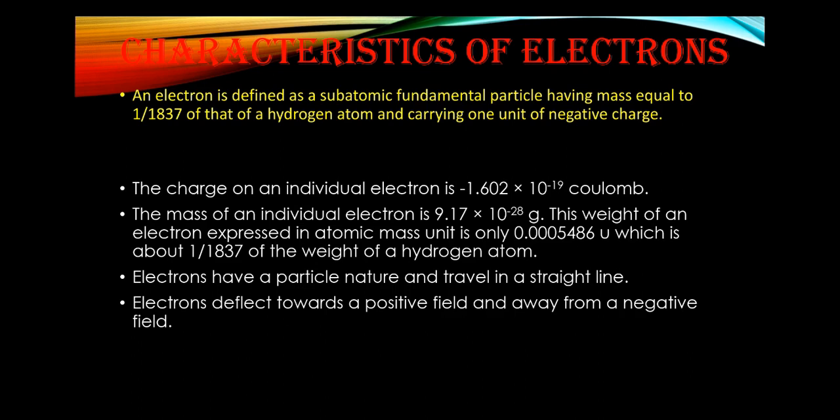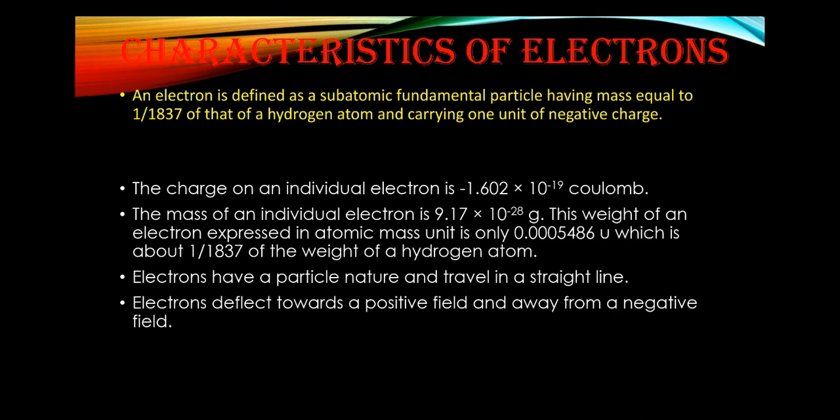Now what are the characteristics of an electron? Before we move towards them, let me first tell you what an electron is. An electron is defined as a subatomic fundamental particle having mass equal to 1 upon 1837 of that of a hydrogen atom and carrying 1 unit of negative charge. We know that hydrogen is the lightest element, and the mass of an electron is 1 upon 1837 of that of hydrogen, so you can assume how light it is.